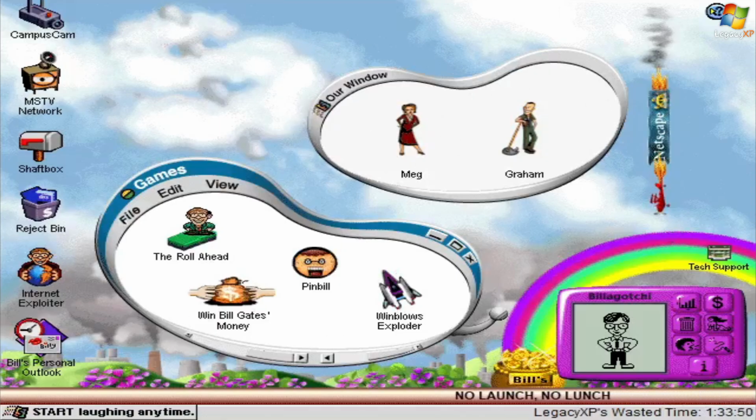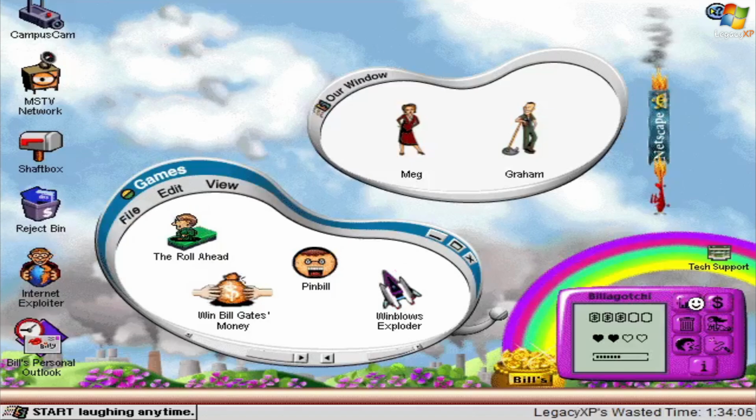They created Microshaft, essentially. And over here we got the Bill Gotchi, which is a parody of the Tamagotchi themed around Bill Gates, as you can kind of tell from the name. And you have to feed him money so that he doesn't go bankrupt and die.